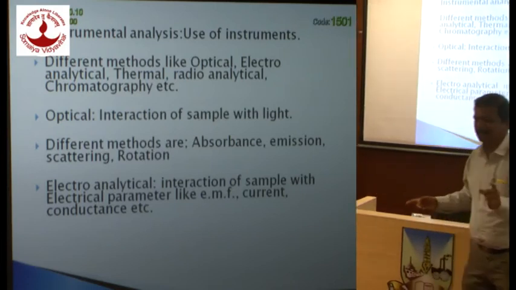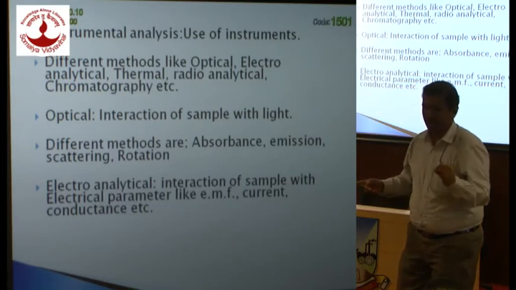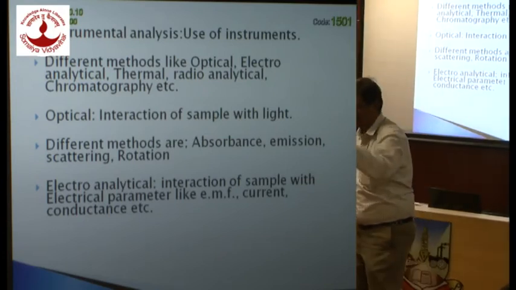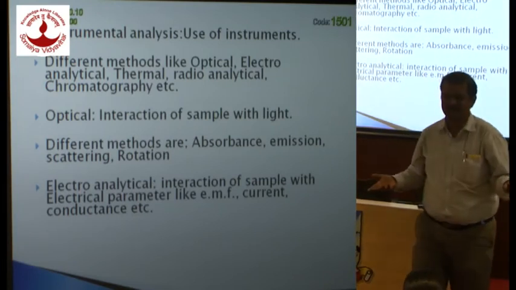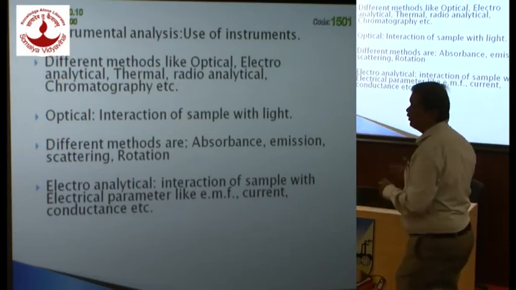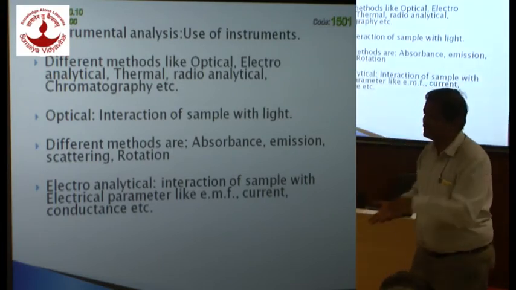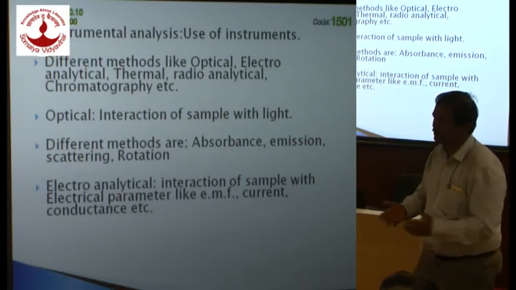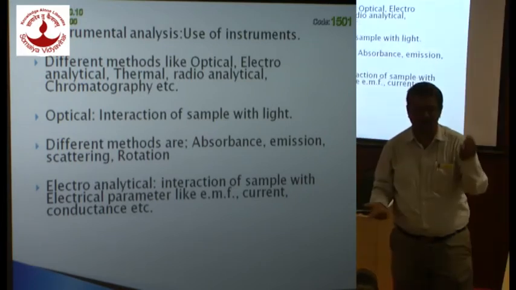When you do UV visible, you will get the electronic structure of that particular sample. You are also able to find the concentration by the calibration curve method, if you have a series of standards and an unknown sample, using Lambert's law. If you are using IR, you get structural information, different types of bonds, stretching, vibrating, seesawing. Then if you are doing NMR, you get a different sort of information. In AAS, it deals with atomic species, atomic absorption spectroscopy. So you get different information, and quantitative analysis. These are different methods available in absorbance mode only.